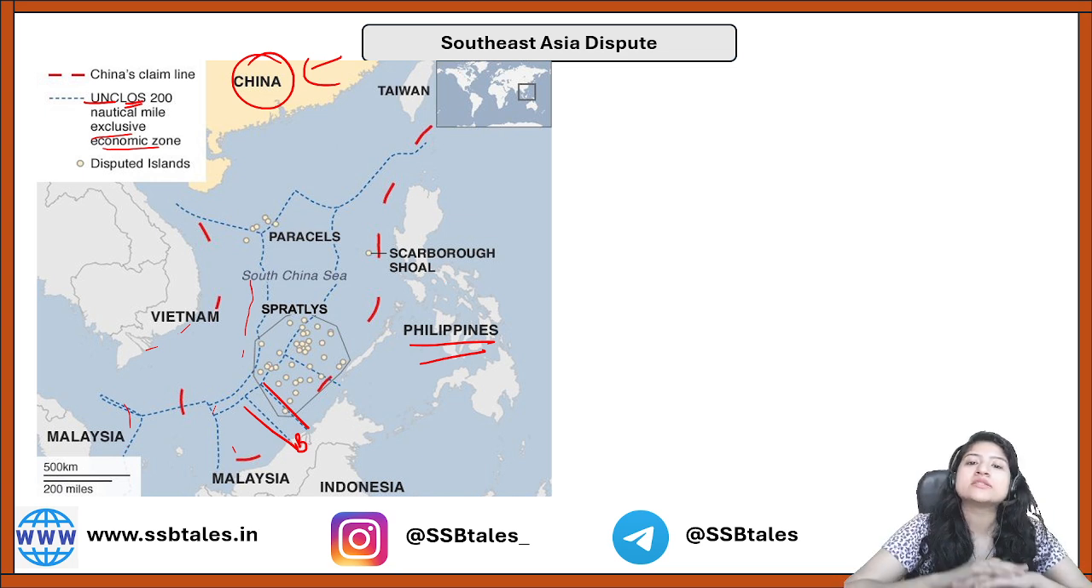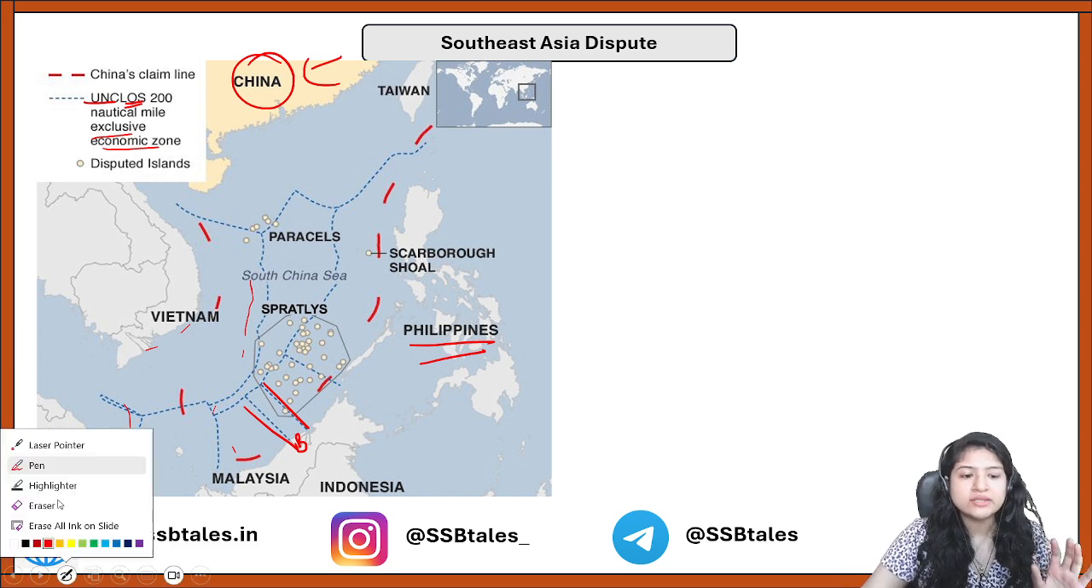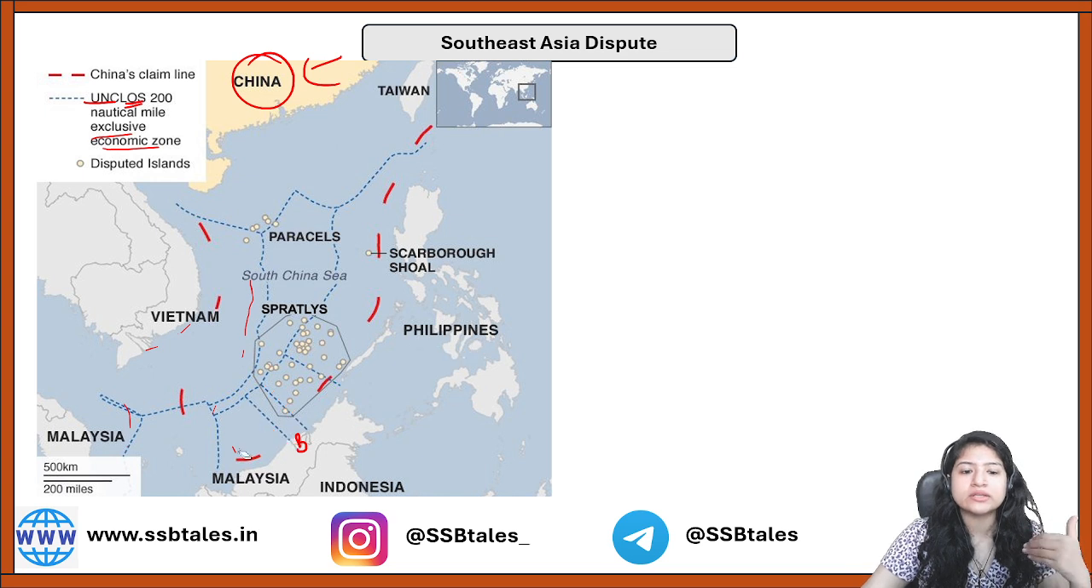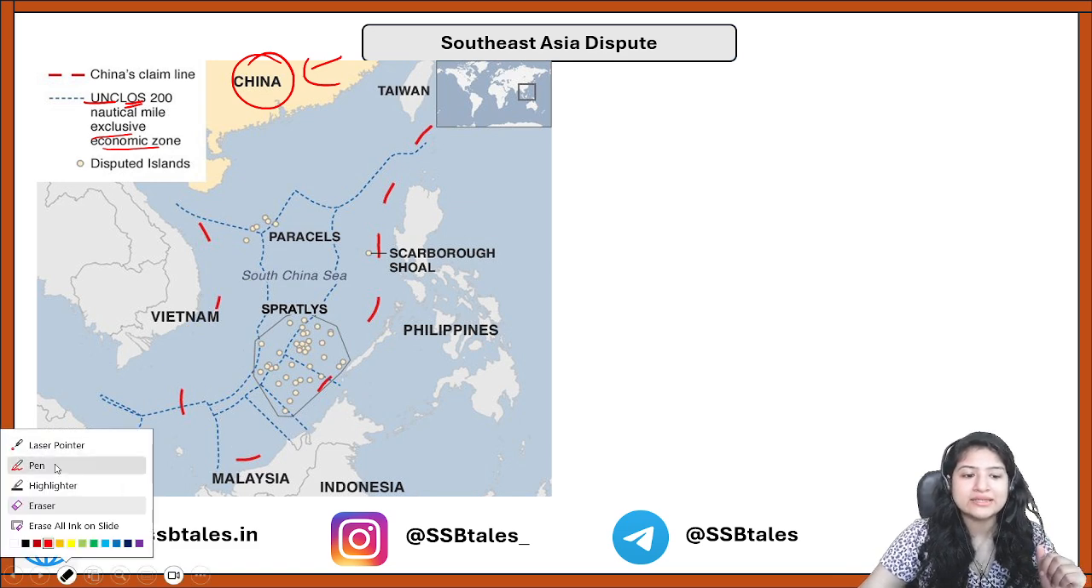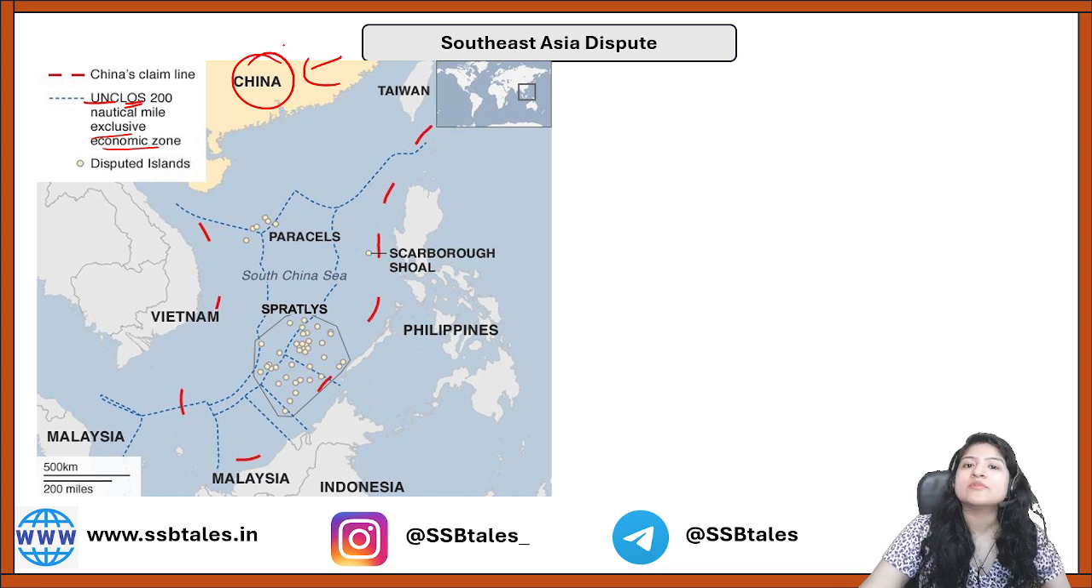But China is not following this rule. Why so? Because now I'll just remove it again. So I am erasing the lines I have made. But after removing mine, you can still see these red lines, right? These red lines are what the claim of China is.